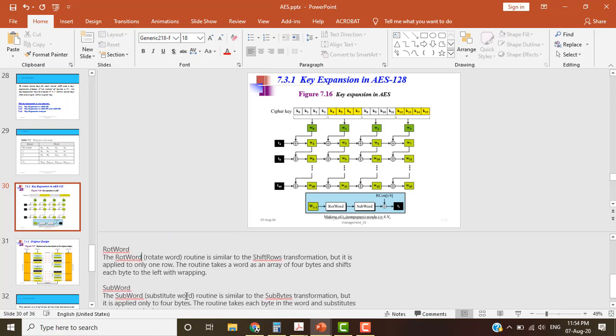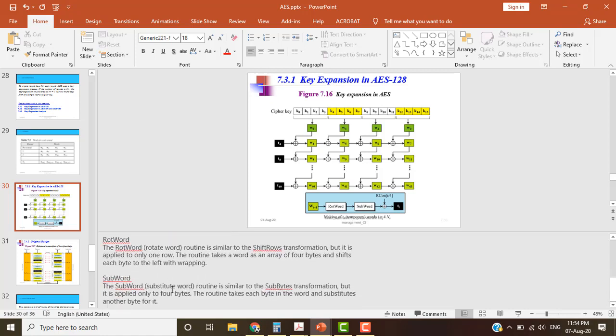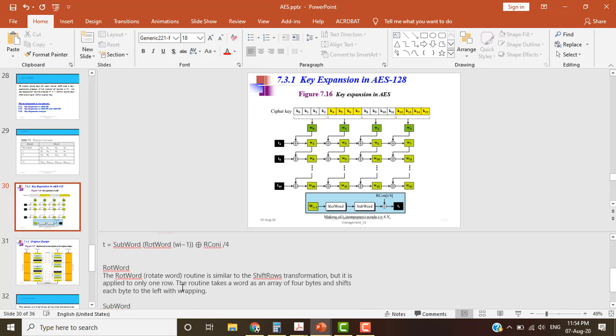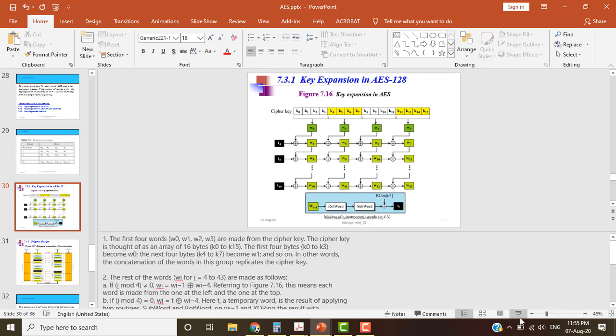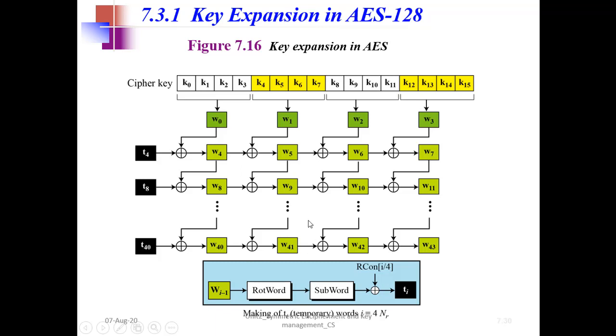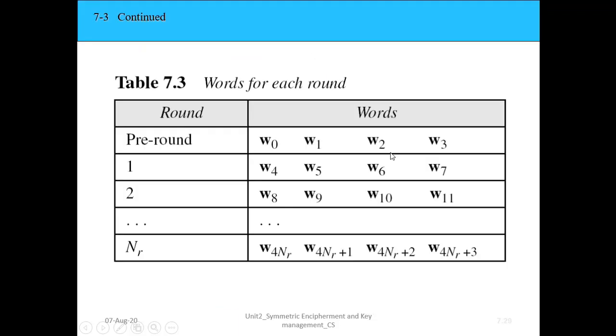And what is SubWord? It is again the sub bytes transformation, but applied only to 4 bytes. There we had 16 bytes, right? So it is not anything new. Finally, what will we get? All the keys, because we have W4, 5, 6, 7. That's what we wanted, right?